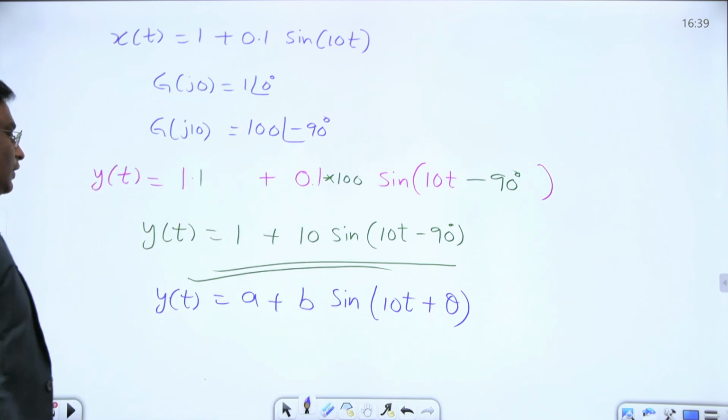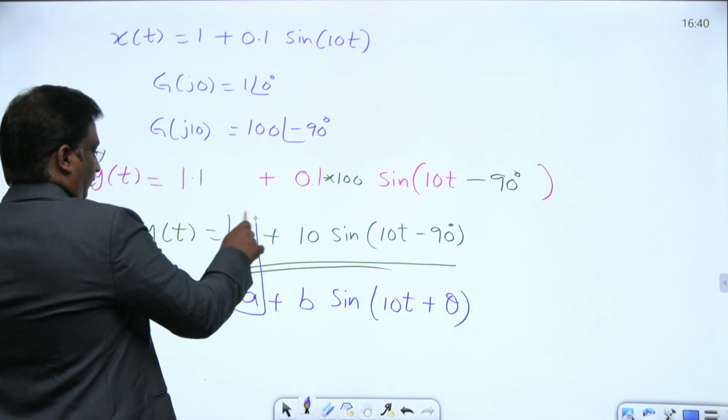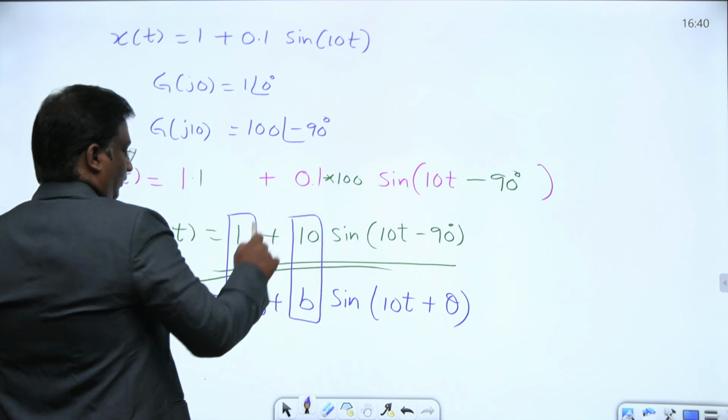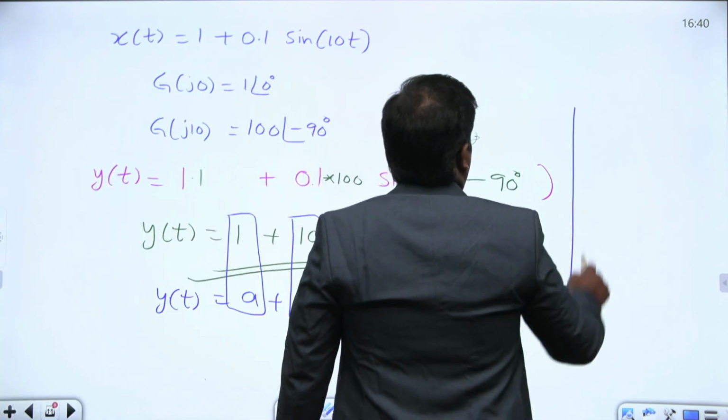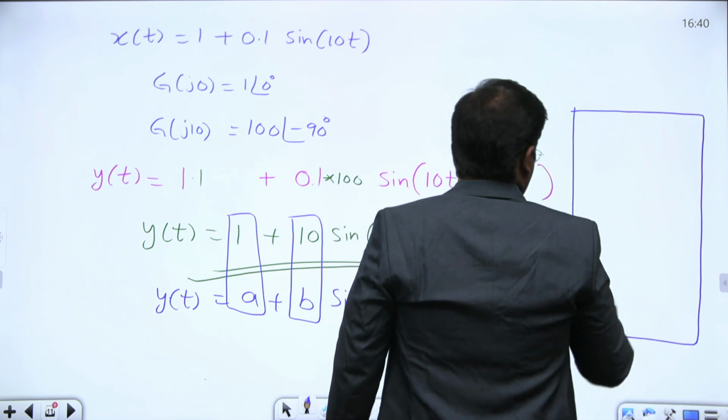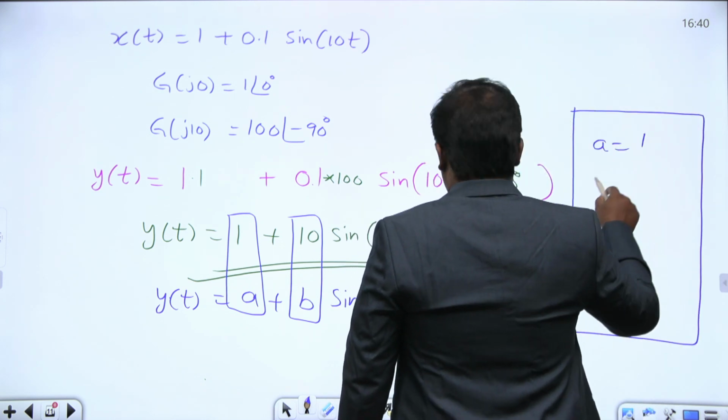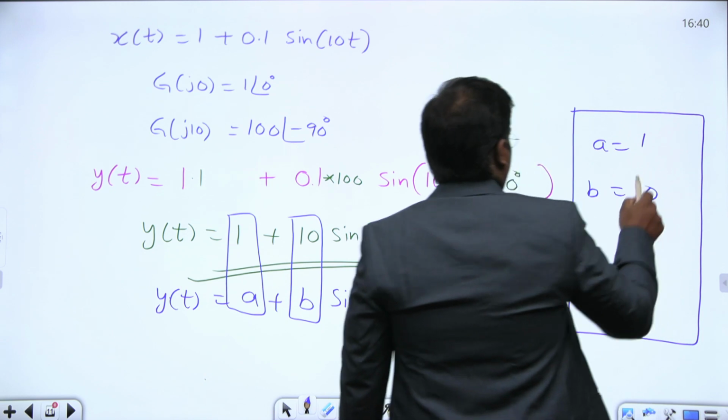What is the value of a? What is the value of b? If you compare here, a equal to 1. What is the value of b? 10. That's all, finished.